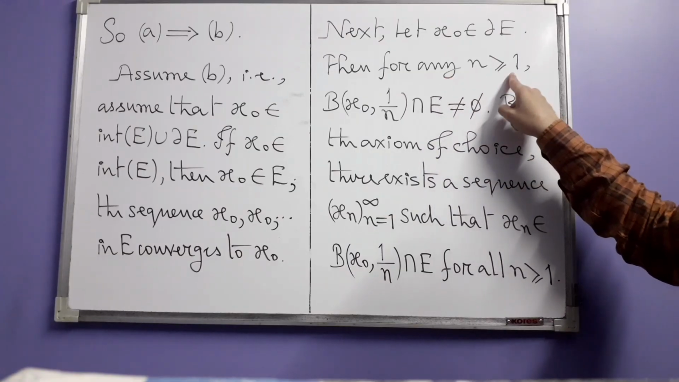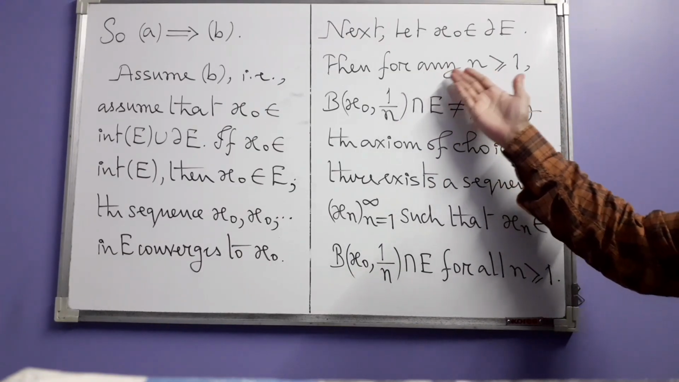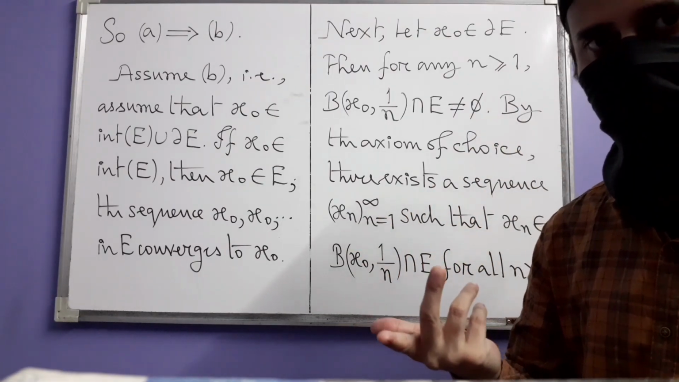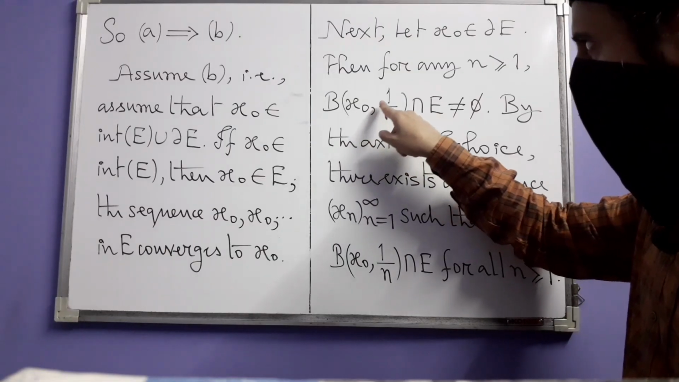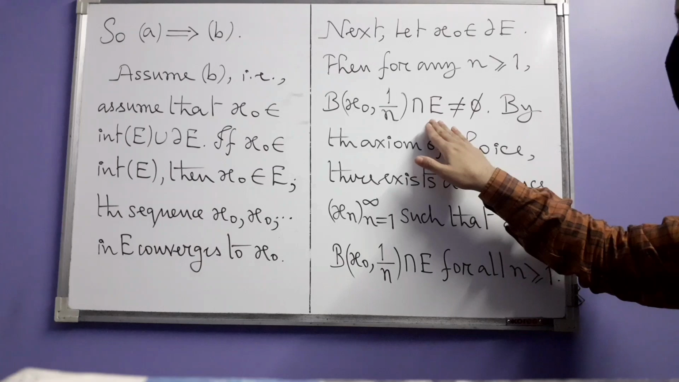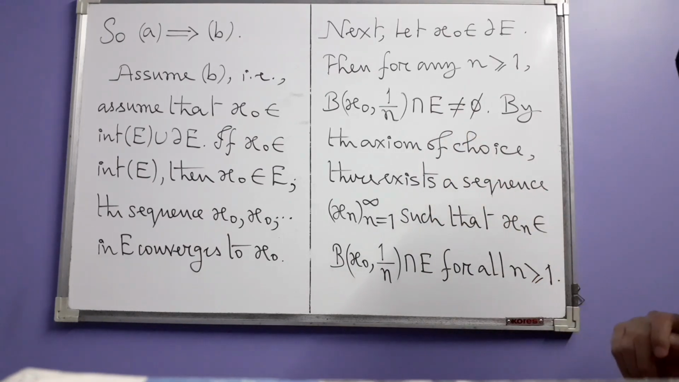For any positive integer n, I have simply written n greater than or equal to 1, the ball centered at x0 having radius 1 divided by n in particular will also intersect E, that means the intersection will be non-empty. Alright.